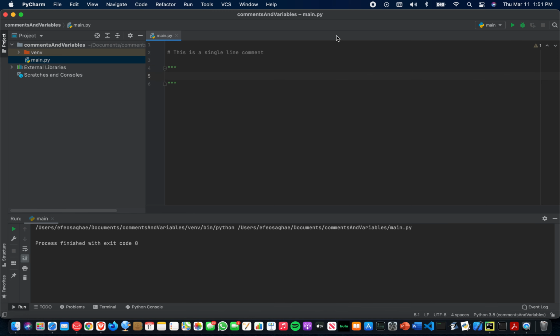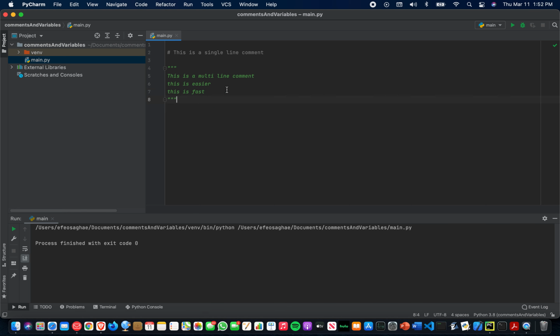And whatever is inside of these triple quotes does not get executed. It is taken as a comment. So this is a multi-line comment. This is easy here. This is faster. So multi-line comments are useful for when we need to comment on multiple lines. You can also use a single line comment, but using a multi-line comment instead of a single line comment is easier to comment on multiple lines.